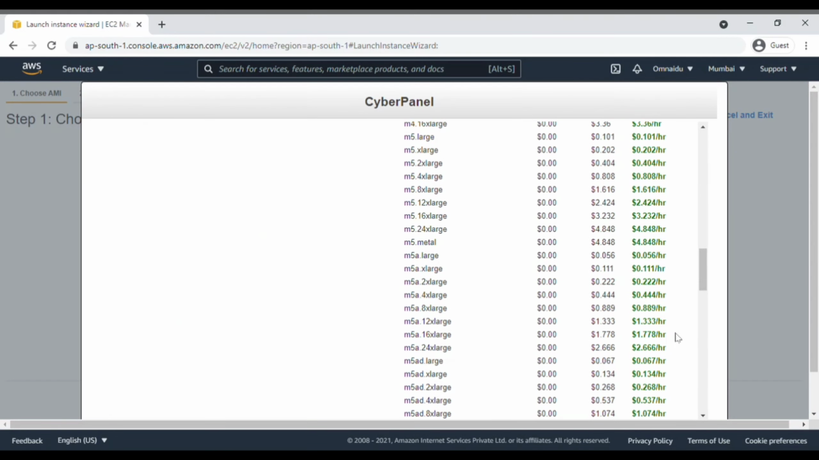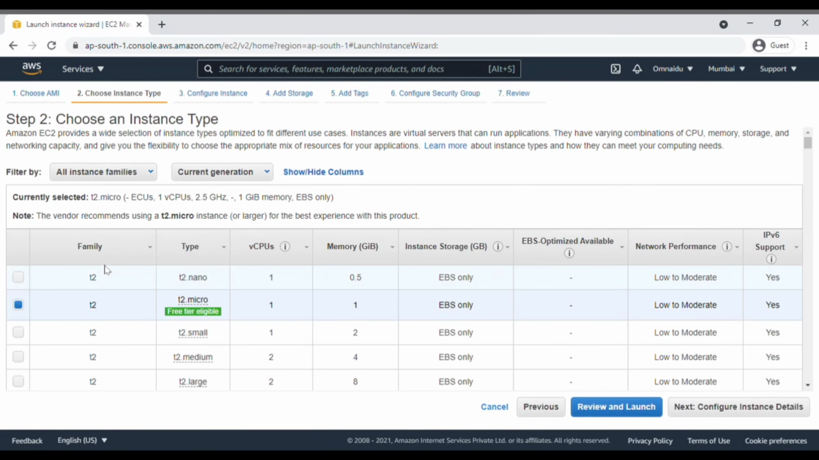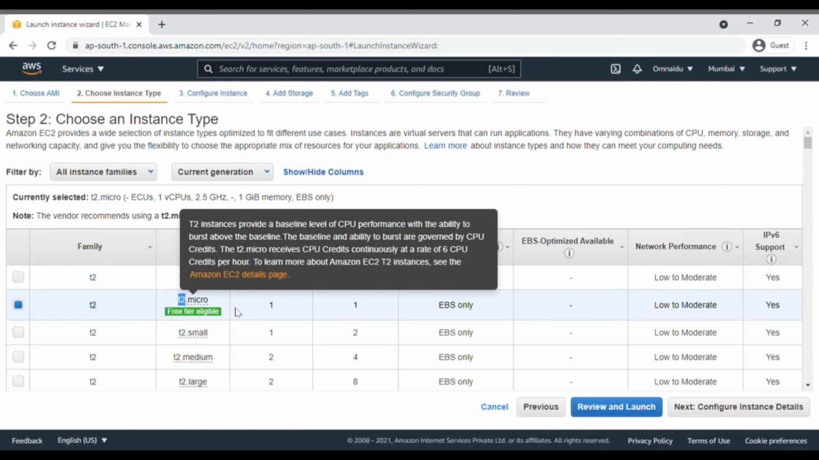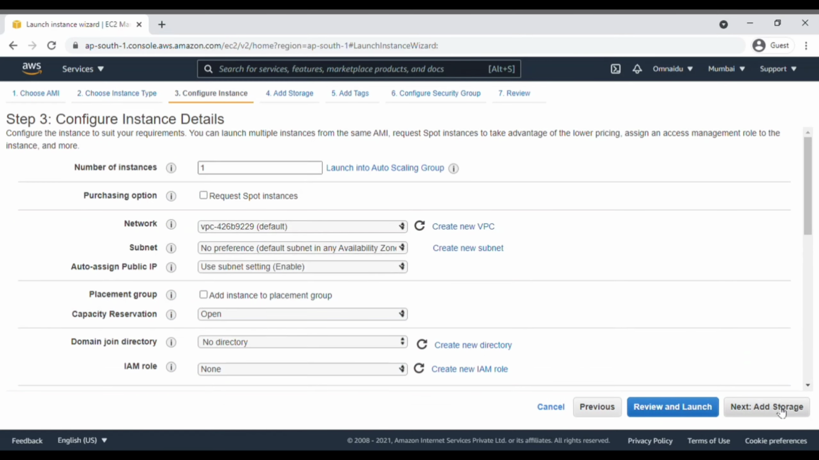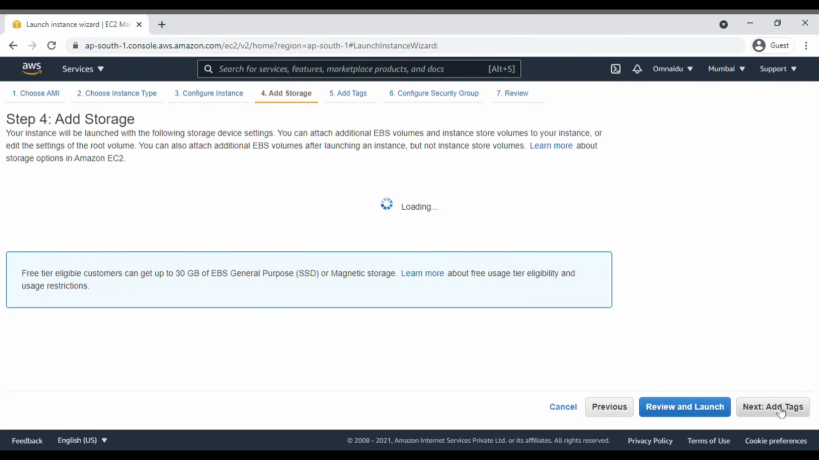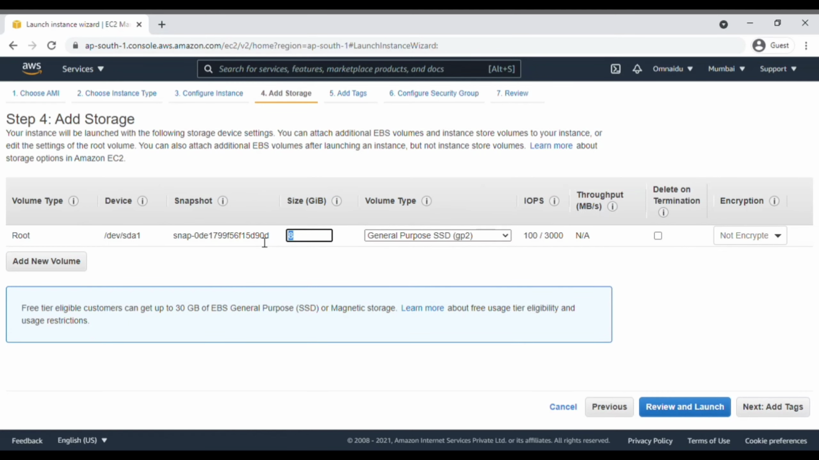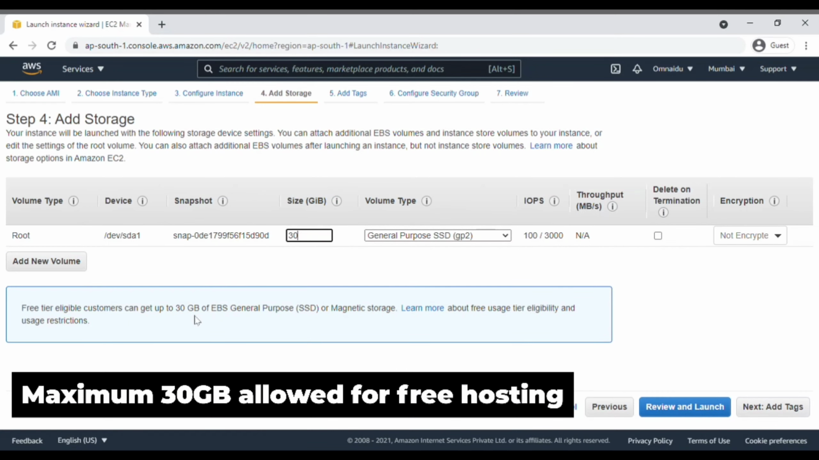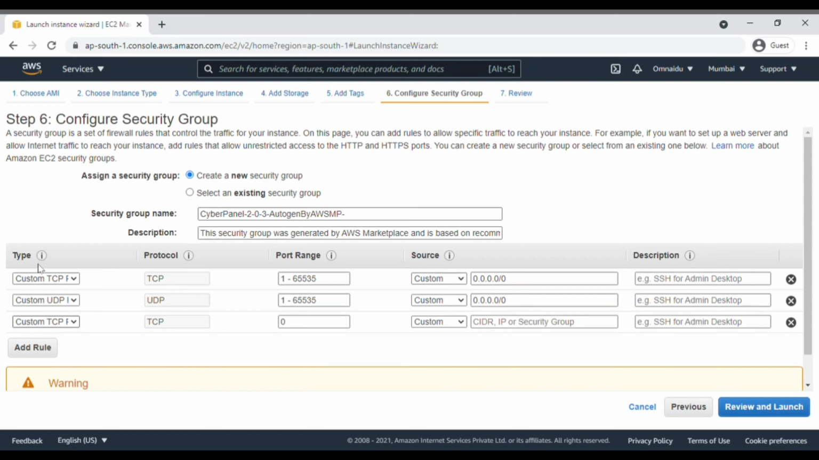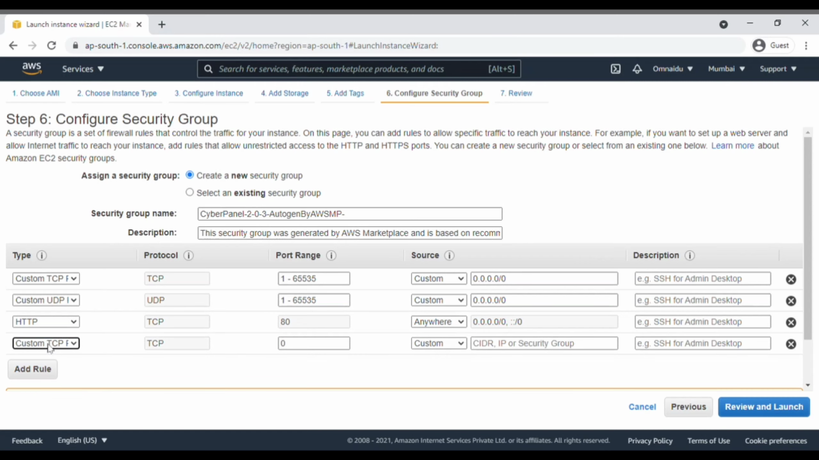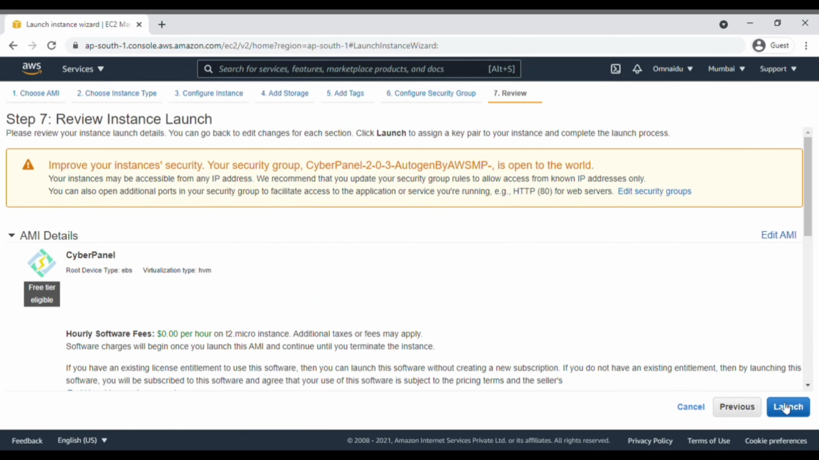Select, scroll down, continue, and after that select T2 Micro. Click on add instances, or click on add tags, and after that click on add storage. Now add 30 GB of storage because it is the most allowed for the free trial. After that click on security groups, and add two security groups, that is HTTP and source should be anywhere. Another security group, that is HTTPS, and add the source as anywhere. After that click on preview and launch.